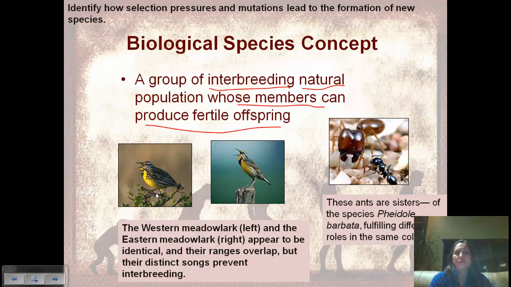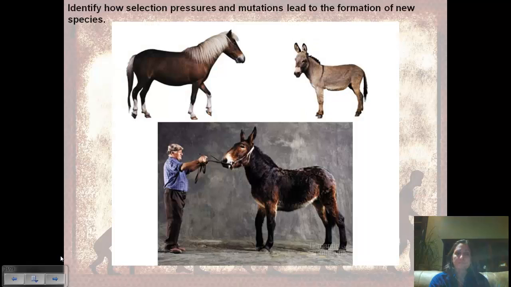So here we have two different larks, and these larks look very similar to each other, but they are in fact two different species. They have different songs, and they would not interbreed with each other. This is an example of the same species that look very different. Here we have the same species of ant, but they look very different. But this is an interbreeding population, and they produce fertile offspring, so therefore they are of the same species.